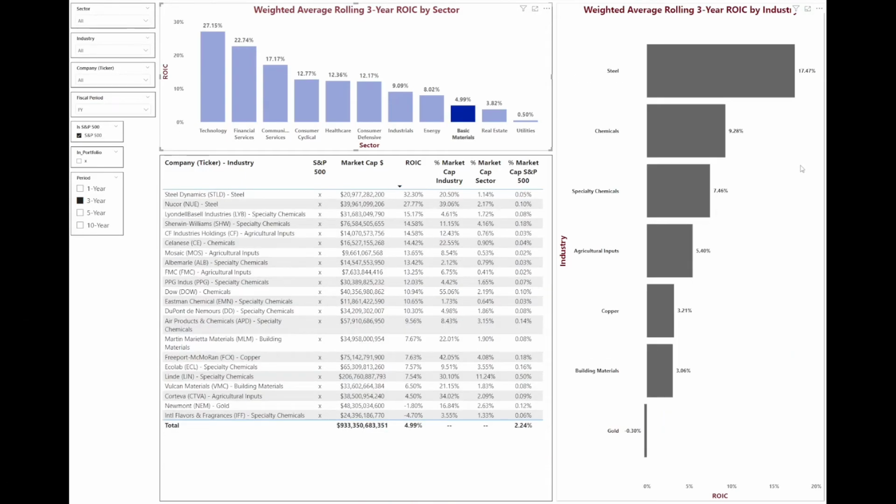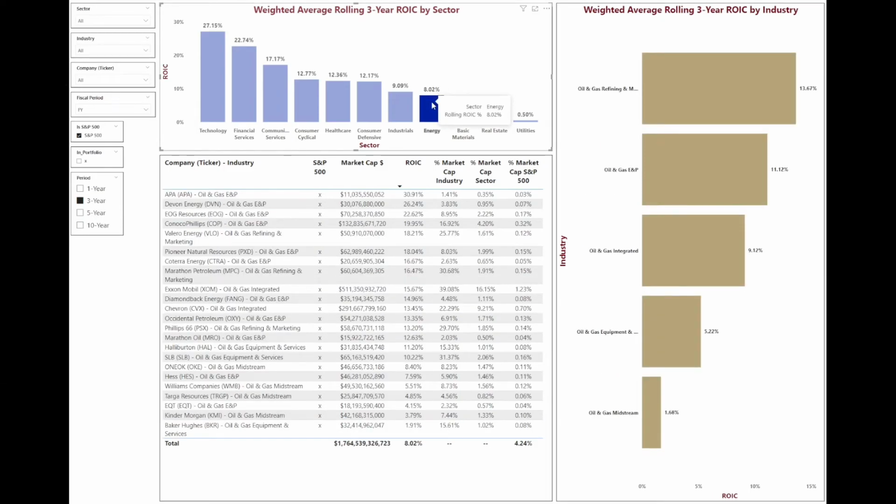Within basic materials, steel is actually a pretty well-performing industry at over 17% ROIC. But you can see the more commoditized the industry gets, the worse the ROIC. Energy is a very cyclical sector. So in some years, you're going to have industries that have a very high ROIC, but then other years, you're going to be very low ROIC.